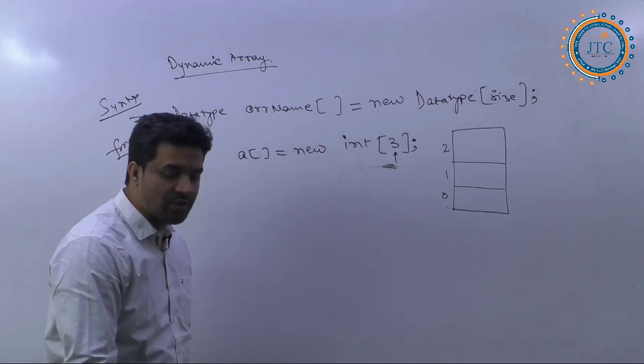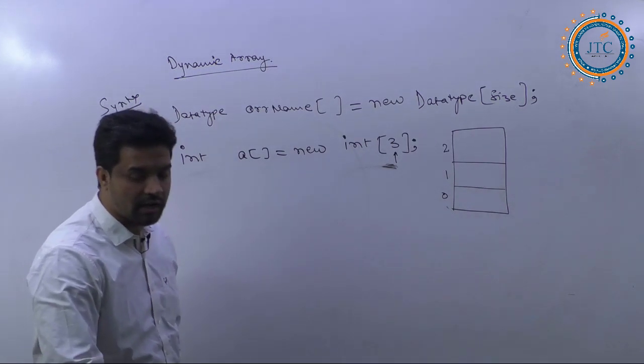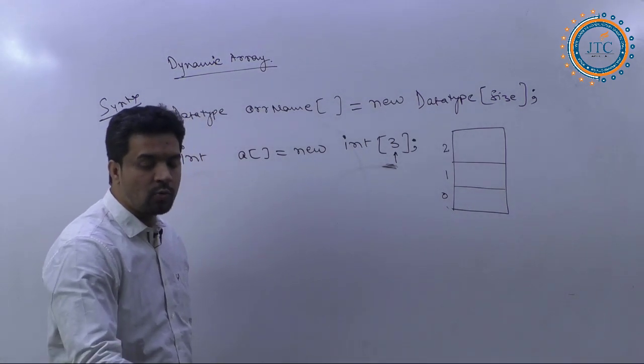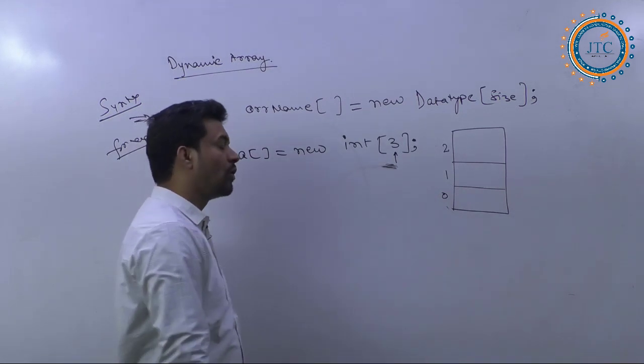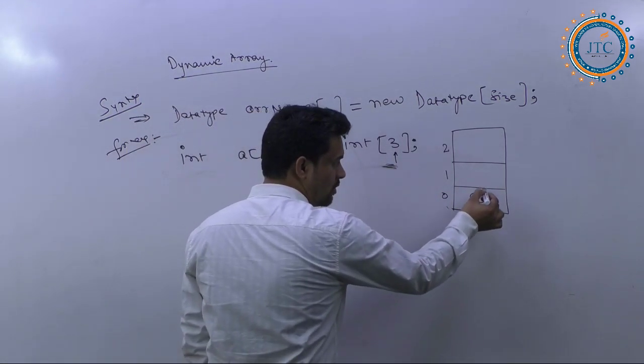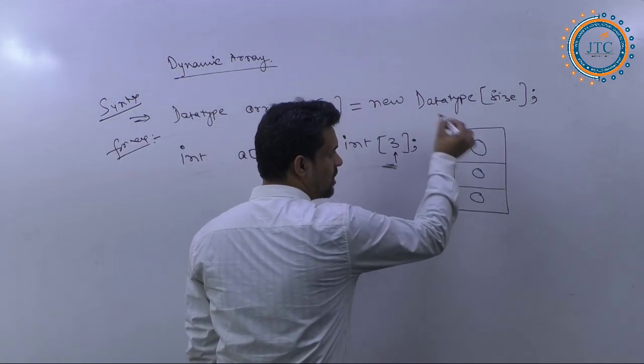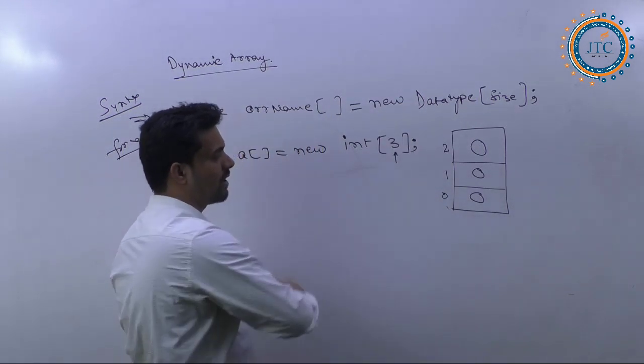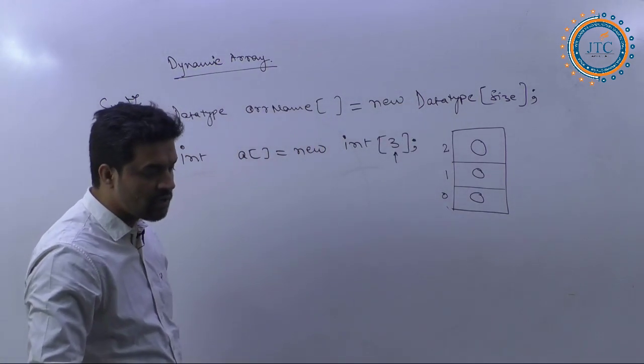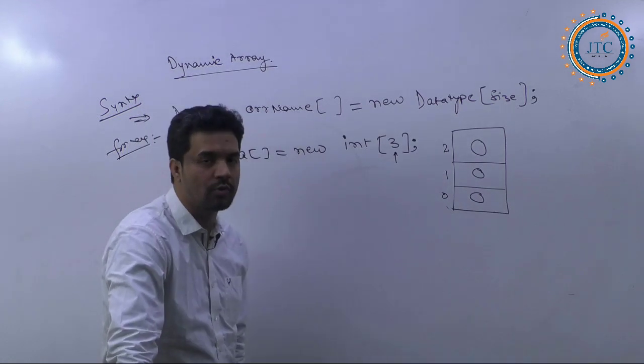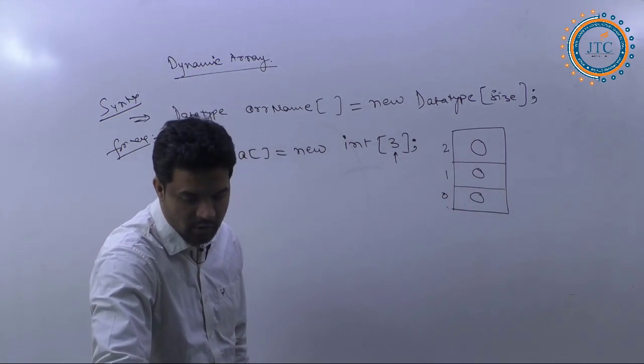Once the 3 index positions have been allocated in this case, what next do you have to do? You are writing here 0, 0 and 0. What are you getting here exactly? 0, 0 and 0 you are getting in these cases. Is it okay?